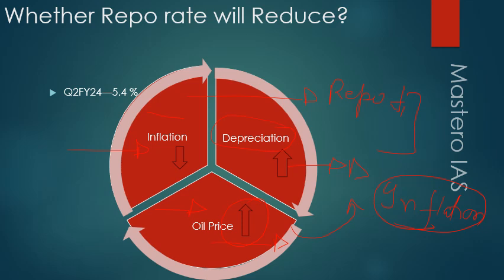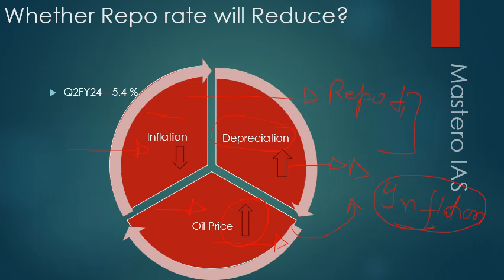But if they do not change or reduce the repo rate, the finance ministry has recently said that due to the unchanged repo rate, total economic growth slowed down in the second quarter of financial year 2024. So now it is a conundrum, a difficult situation for the MPC to decide whether the repo rate should be reduced or not.